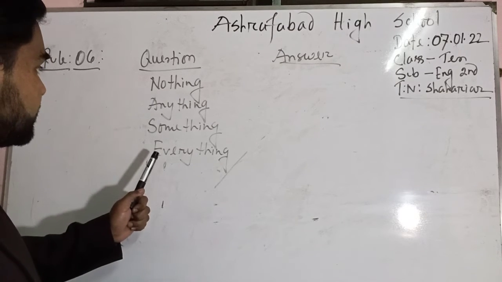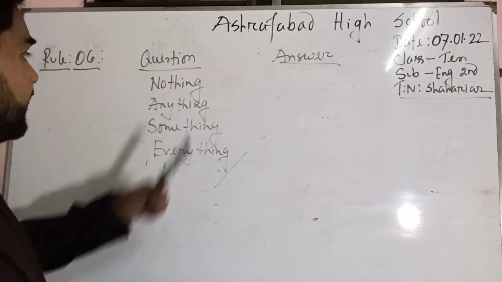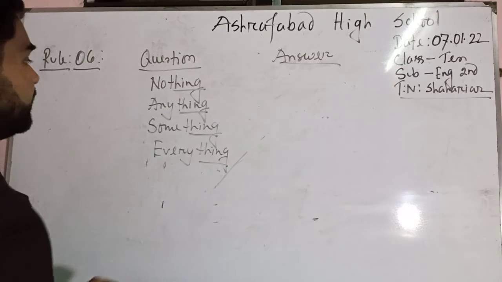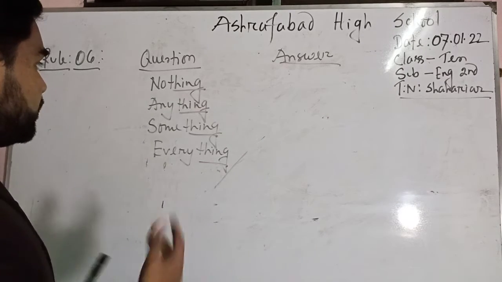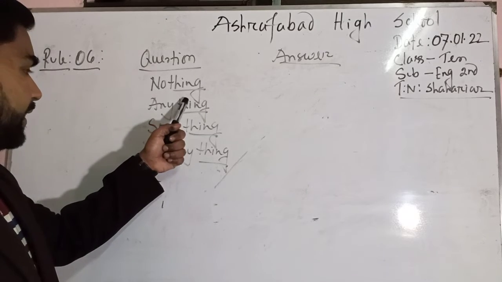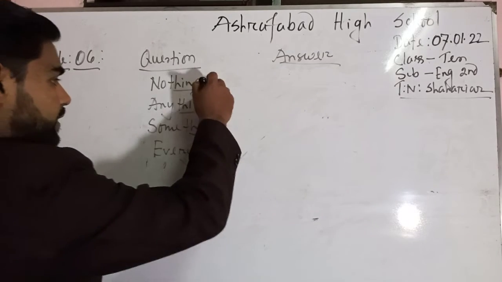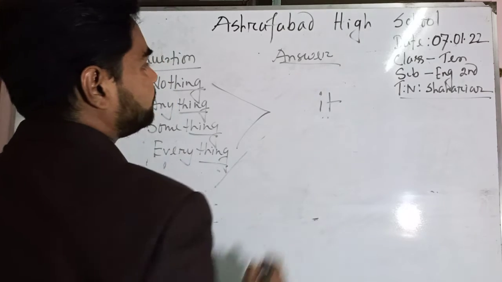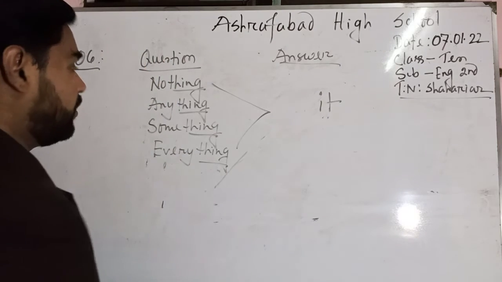Each of the words ends with a very common syllable, thing. So you will remember in this way, if any word ends with thing, then instead of these words we will write down it in the place of answer of that question.